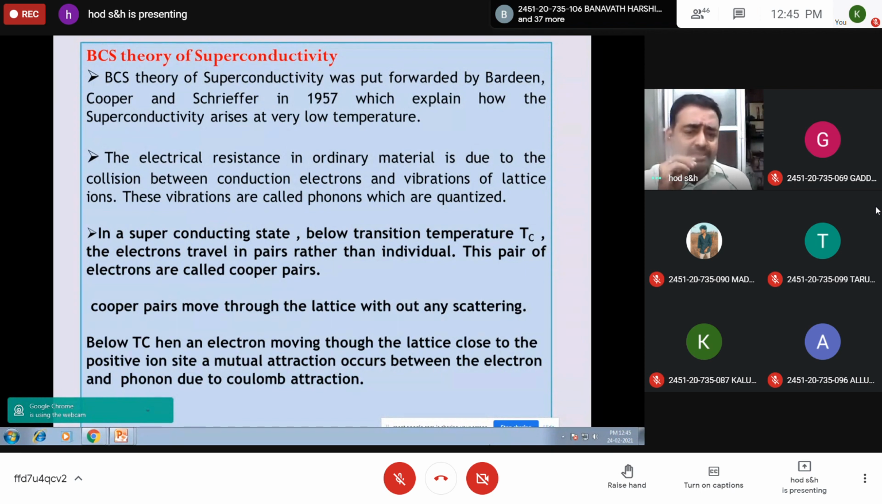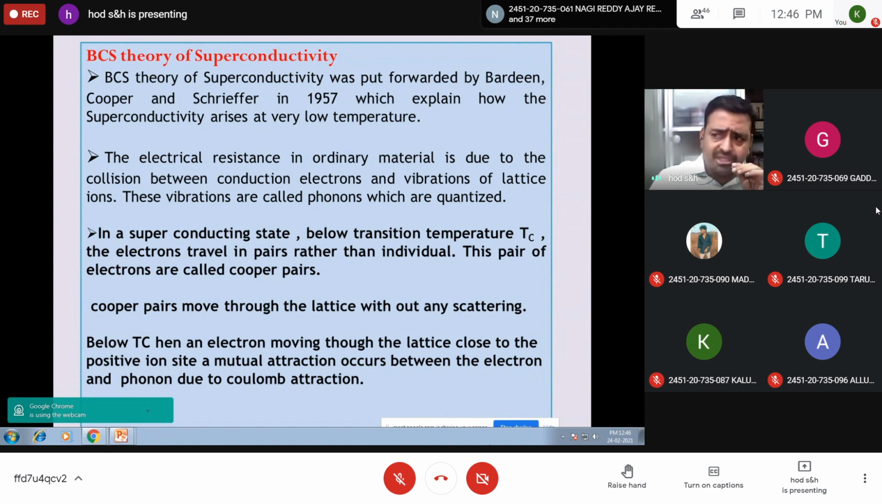So in general, in an ordinary metal, the electrical resistance is because of the collision between conduction electrons and vibrations of lattice ions. If you take any ionic crystal or any crystal surface, the ions are fixed in a periodic way, which we have discussed in crystallography. They vibrate about their mean position in simple harmonic motion. And these vibrations are called phonons, which are quantized.